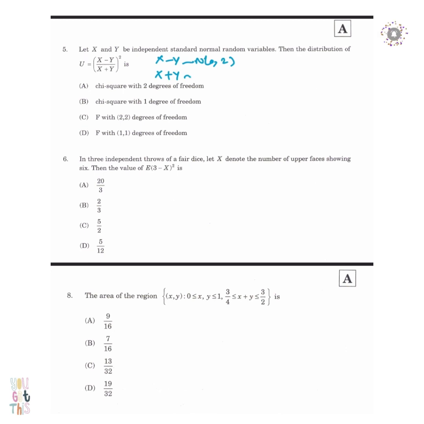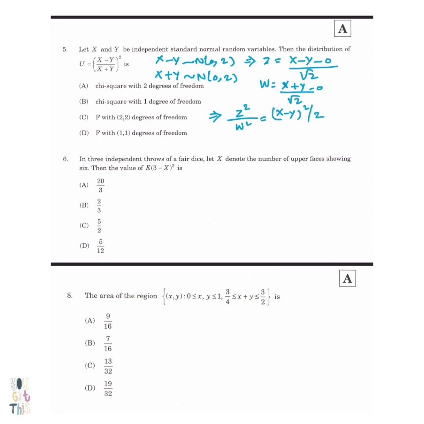Let's do it correctly. So x minus y belongs to normal 0, 2, because a linear combination of normal distributions also belongs to normal distribution. And x plus y also belongs to normal 0, 2. So we can form two standard variates from this, right? So we get z square upon w square, which is equal to x minus y square upon 2 and x plus y square upon 2.